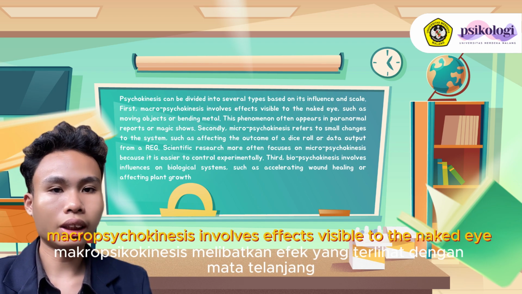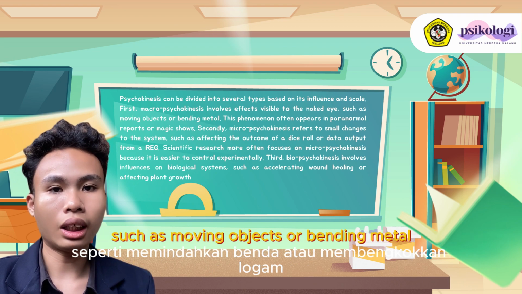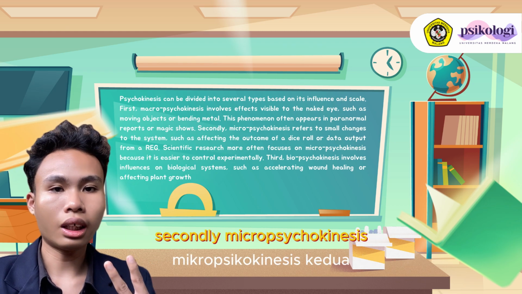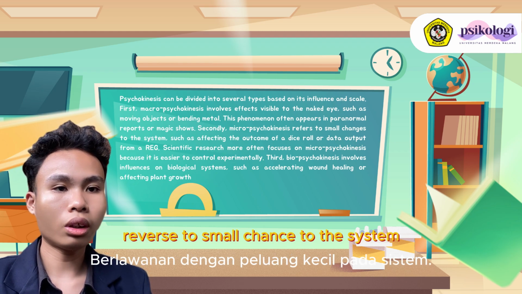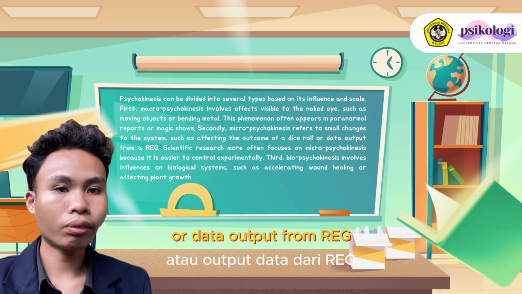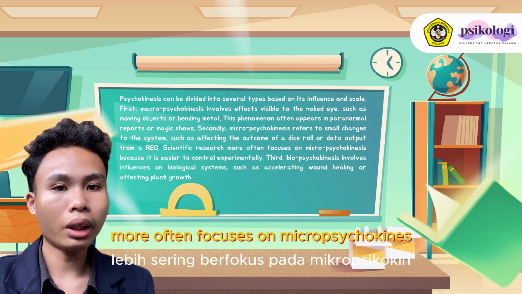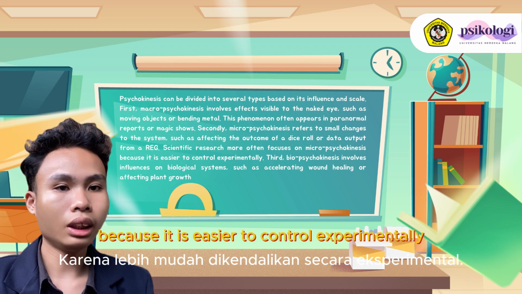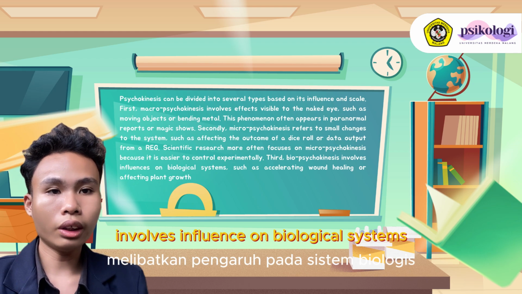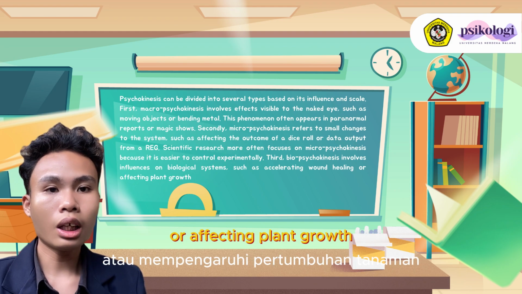First, macropsychokinesis involves effects visible to the naked eye, such as moving objects or bending metal. This phenomenon often appears in paranormal reports or magic shows. Secondly, micropsychokinesis refers to small changes to a system, such as affecting the outcome of a dice roll or data output from an RNG. Scientific research more often focuses on micropsychokinesis because it is easier to control experimentally. Third, biopsychokinesis involves influence on biological systems, such as accelerating wound healing or affecting plant growth.